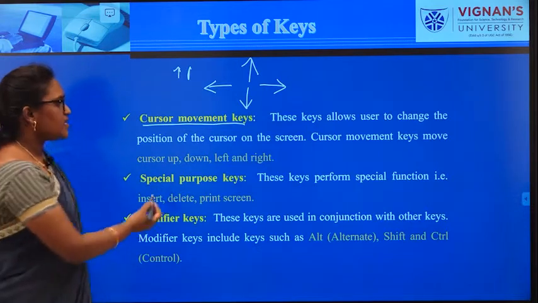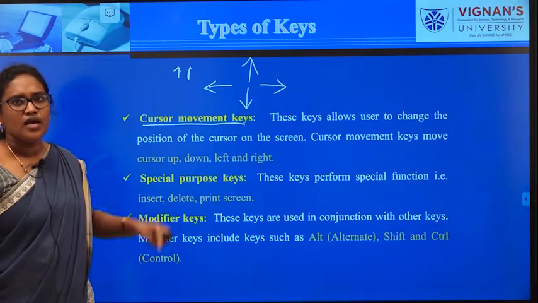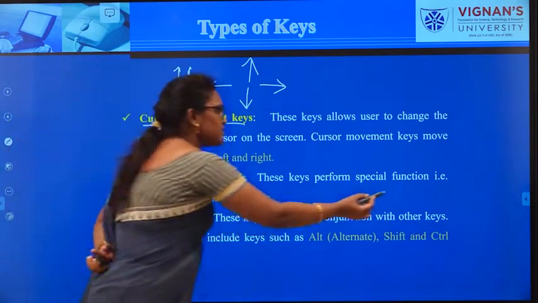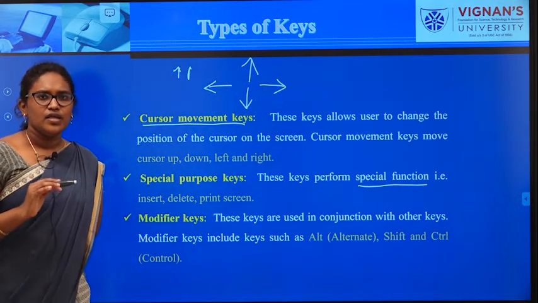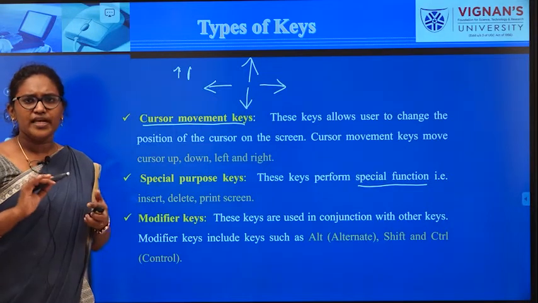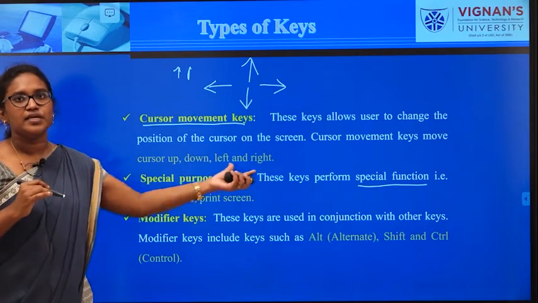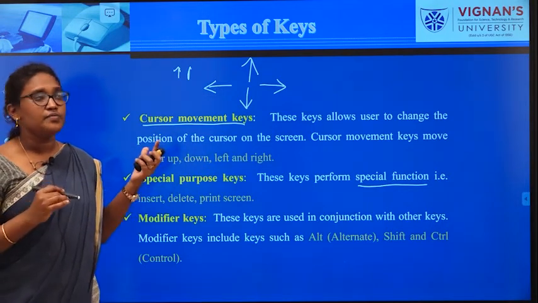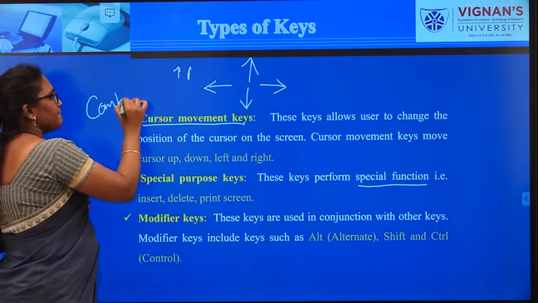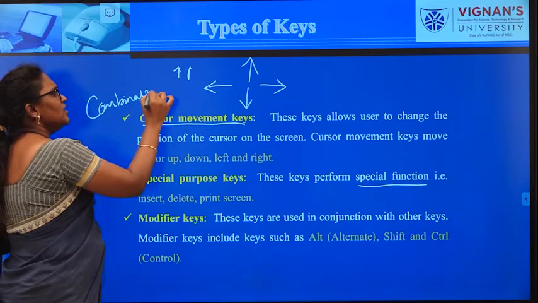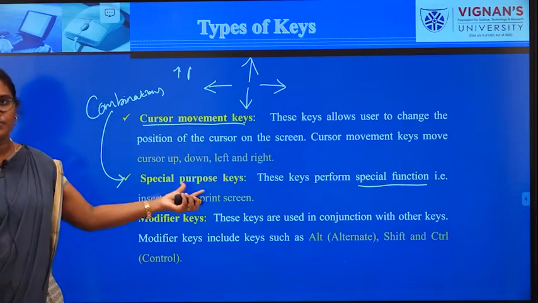Next one, special purpose keys. The meaning of special purpose keys is, it is only used for specific function. That means you won't take help of other keys in order to access these particular keys. That means you won't make use of combinations whenever you are making use of a special purpose key.